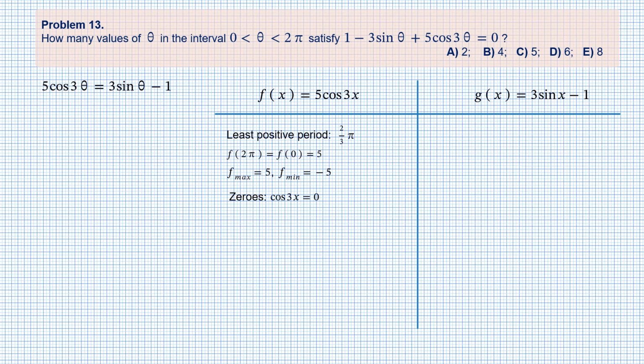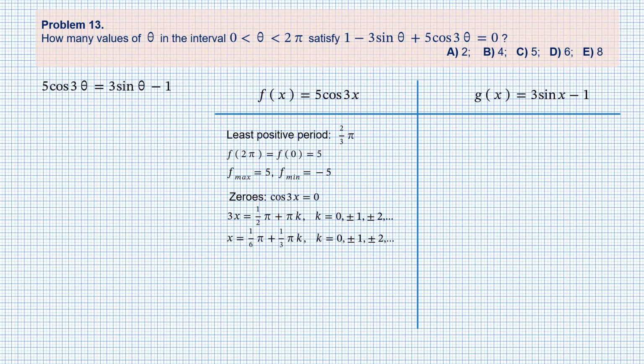To find zeros, we need to solve the equation cosine of 3x equals 0. We get 3x equals half pi plus pi k, where k is an integer, and x equals 1/6 of a pi plus 1/3 of pi k, where k is an integer. Therefore, the distance between two consecutive zeros is 1/3 of a pi.